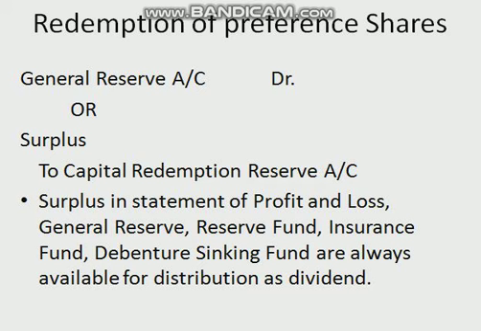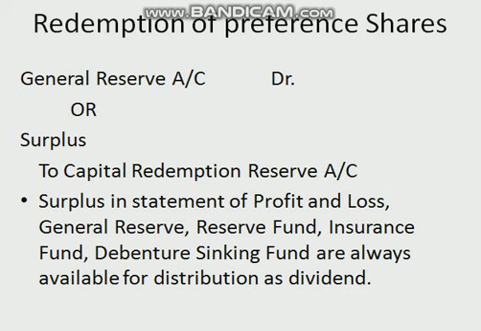Now, I can explain this with an example. Suppose a company is interested to redeem 9,000 preference shares of rupees 100 each by issue of new equity shares of rupees 10 each.